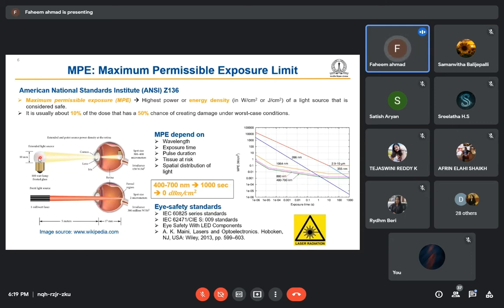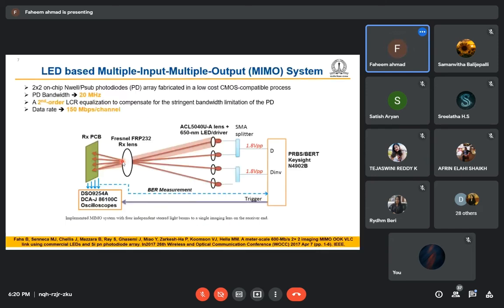And this is the difference: if we have a diffused light source, the spatial coherence of the source is very low, and here the spatial coherence is very high. If it is imaged on the retina, it can damage the retina here, because as the area of the beam reduces, the intensity increases. Here it is diffuse light, so it is somewhat safe.